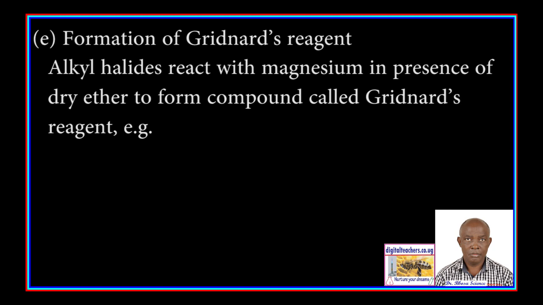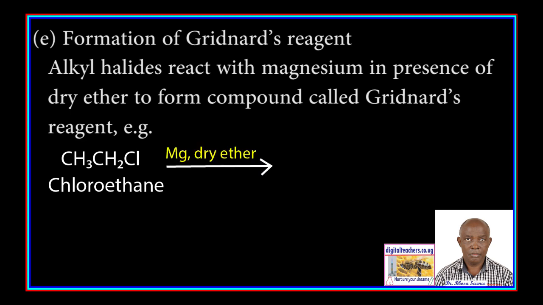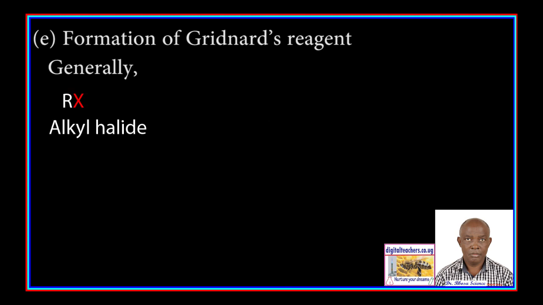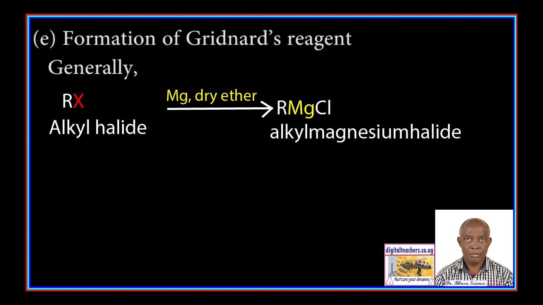For example, chloroethane reacts with magnesium in the presence of dry ether to form ethyl magnesium chloride. Generally, alkyl halides react with magnesium in the presence of dry ether to form alkyl magnesium halide, which is a Grignard reagent.